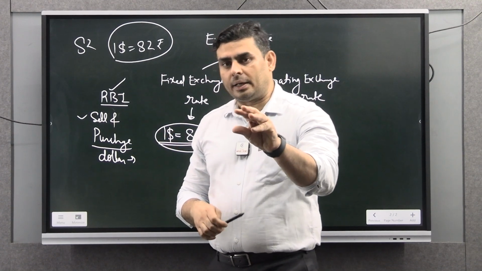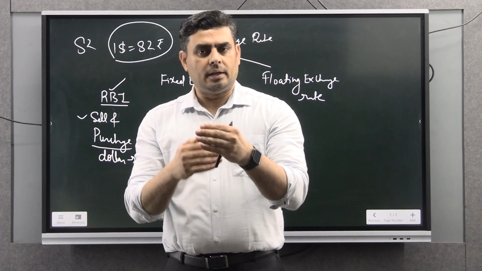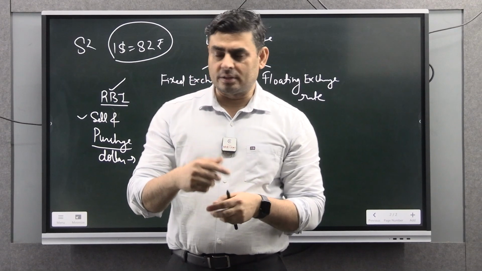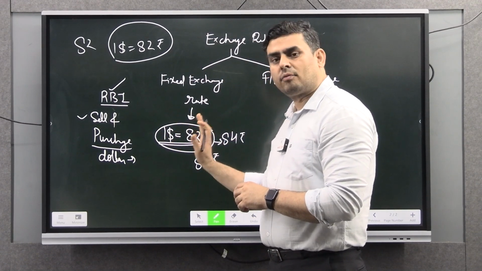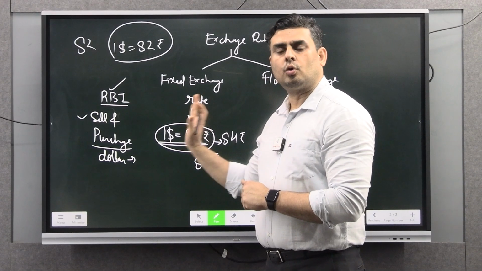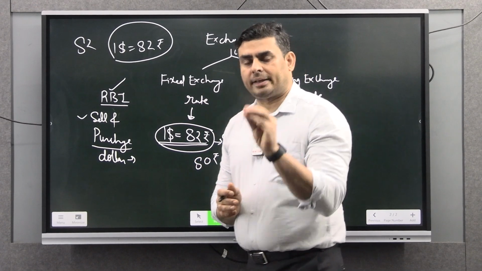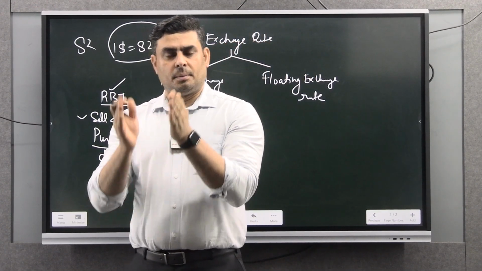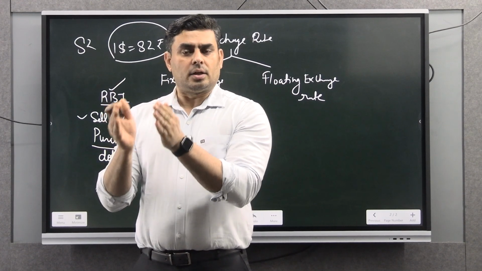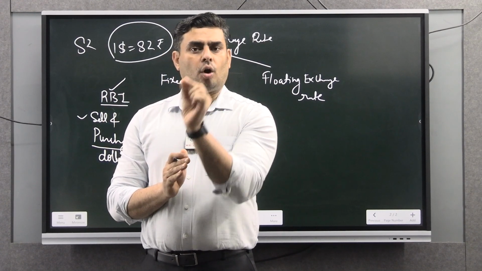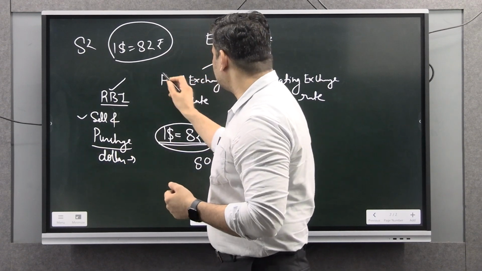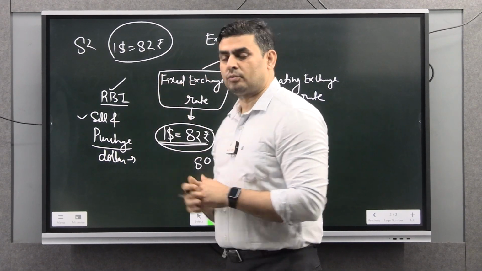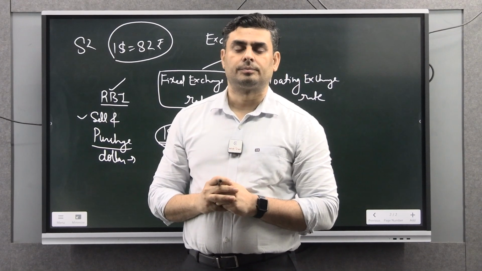So in this way, by selling and purchasing, RBI will make sure that rupee should be at 82 rupees. So a fixed exchange rate always makes sure that there should be a fixed value of their currency against US dollar, and this exchange rate system is called the fixed exchange rate system.